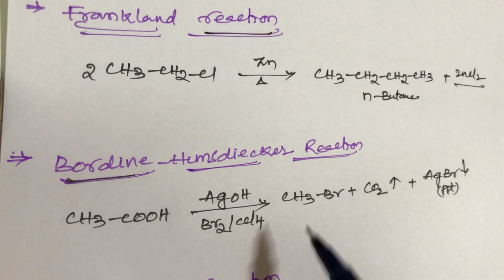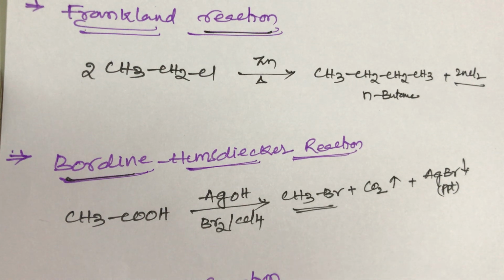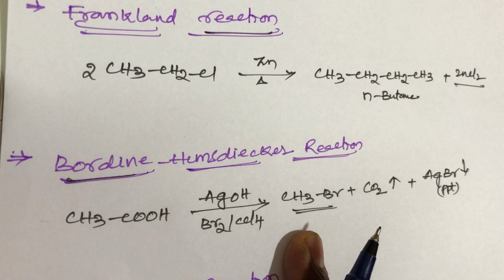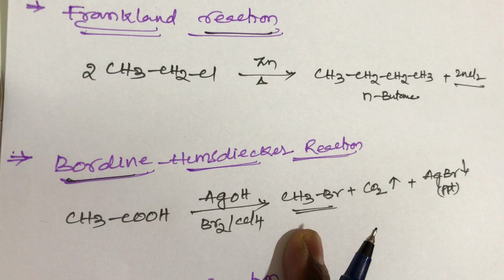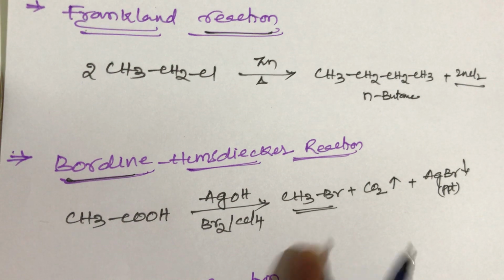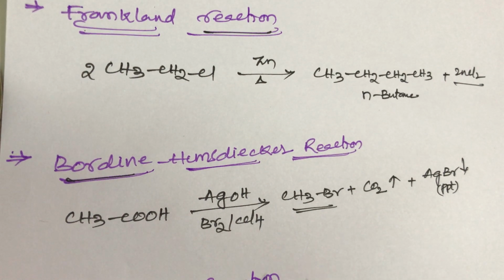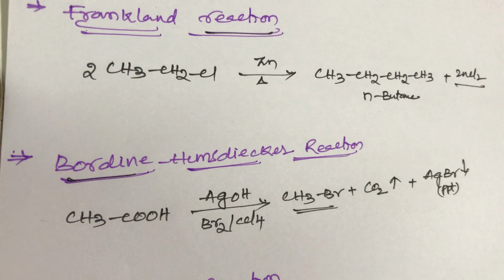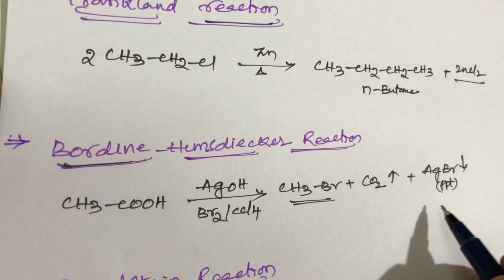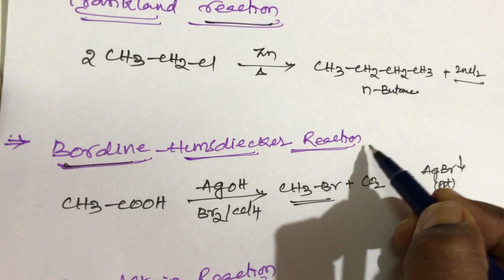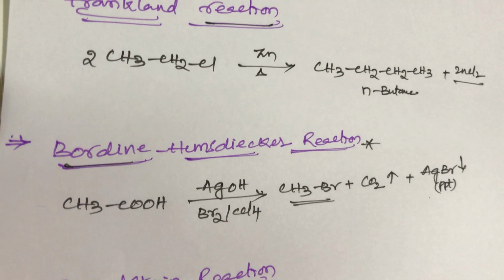In this reaction also, alkyl halides are prepared, such as methyl bromide, ethyl bromide and so on. When acetic acid reacts with silver oxide in the presence of bromine in a non-polar solvent, we get methyl bromide plus carbon dioxide plus silver bromide precipitate. So this belongs to the Borodin-Hunsdiecker named reaction, students.